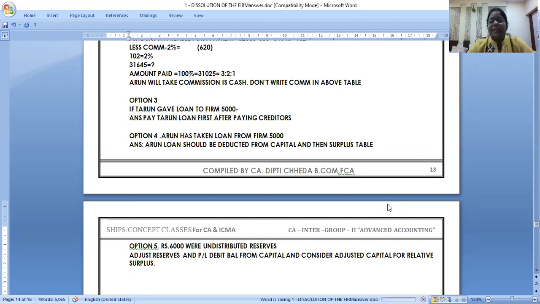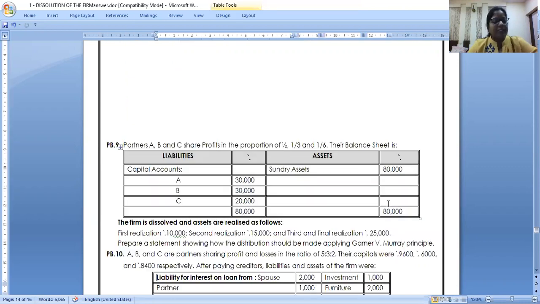Again, we have to prepare. In your material, there are problems where twice you have to prepare the relative surplus table, and this problem has come twice in the final exam. So we will continue with piecemeal distribution, relative surplus tomorrow also, and then we will start with maximum loss method.